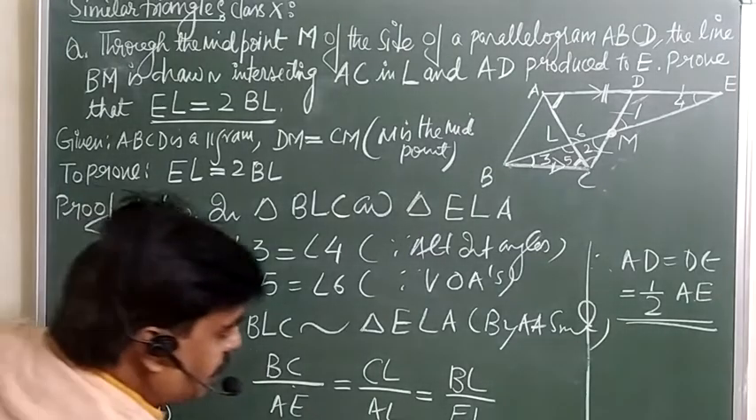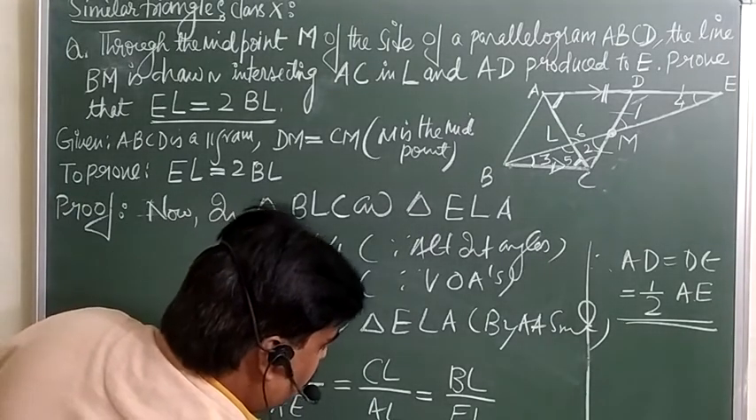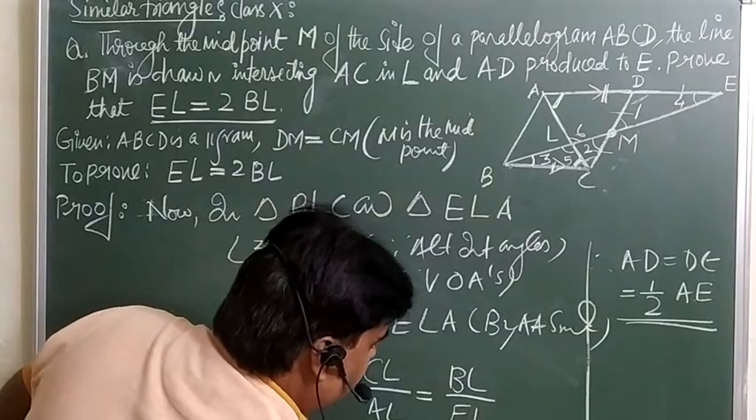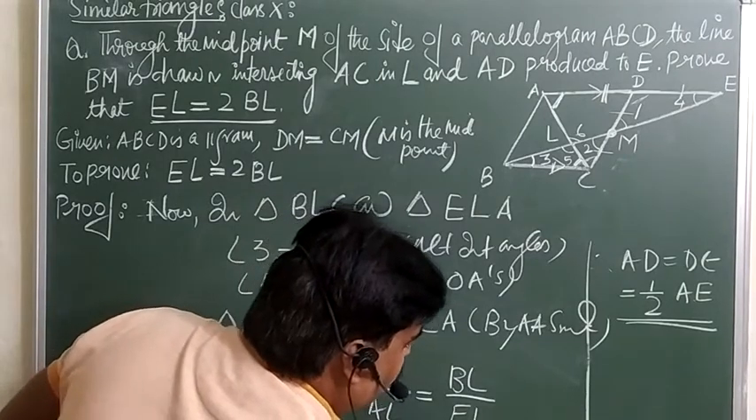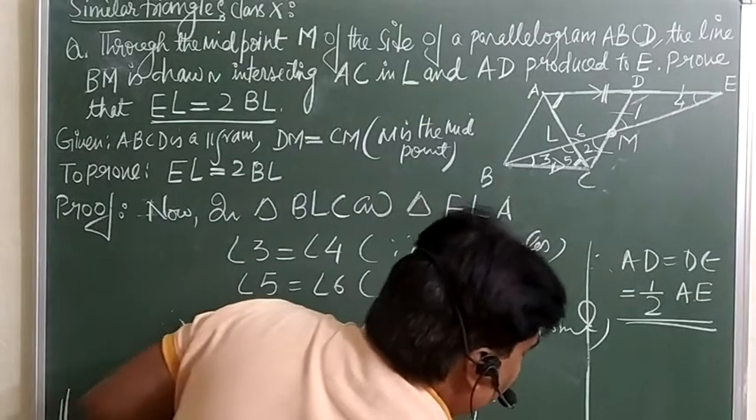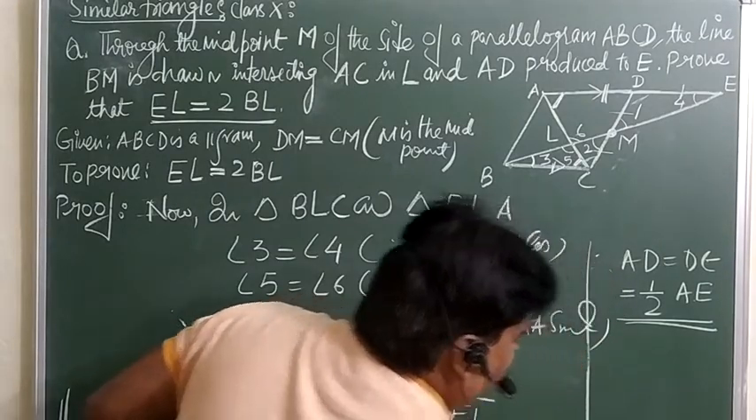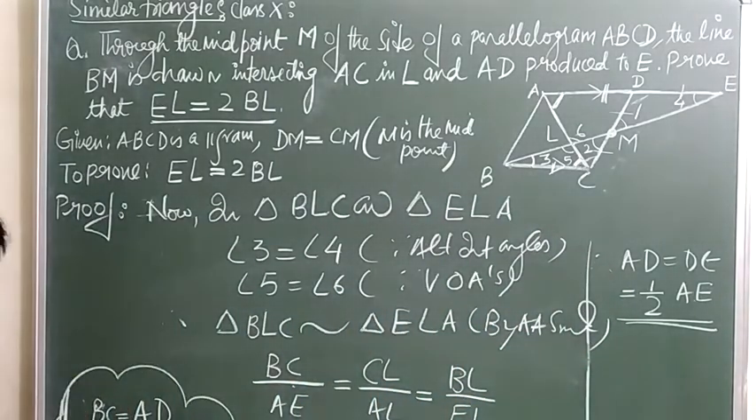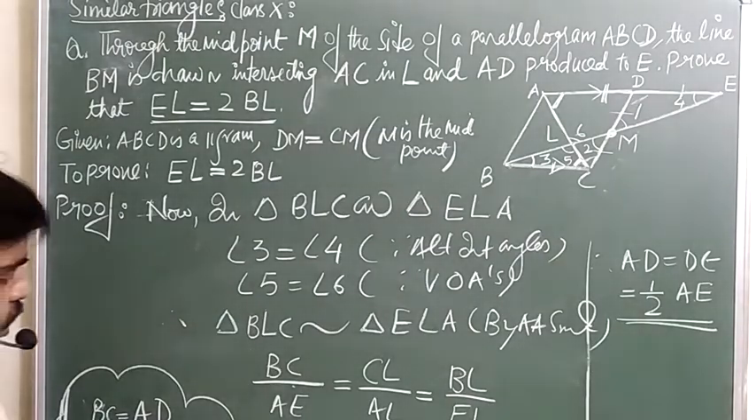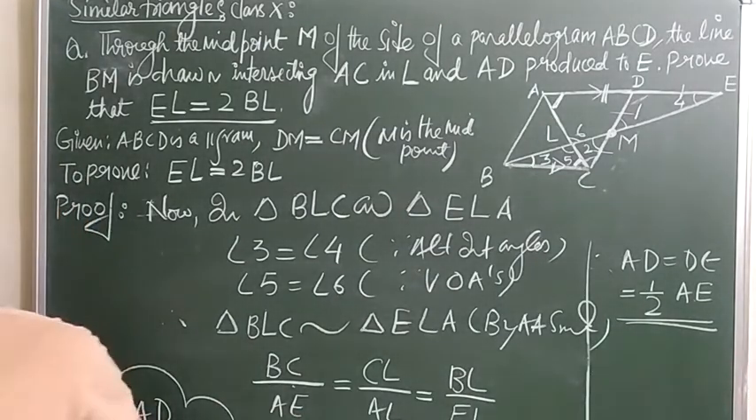AD and AD cancel, so finally you will get 1 by 2 is equal to BL over EL. So from here what you will get, EL is equal to, you can do the cross multiplication, that is 2 into BL, which you want to prove. So this is the important point here only. With the help of this one you can do this one. Have a look.